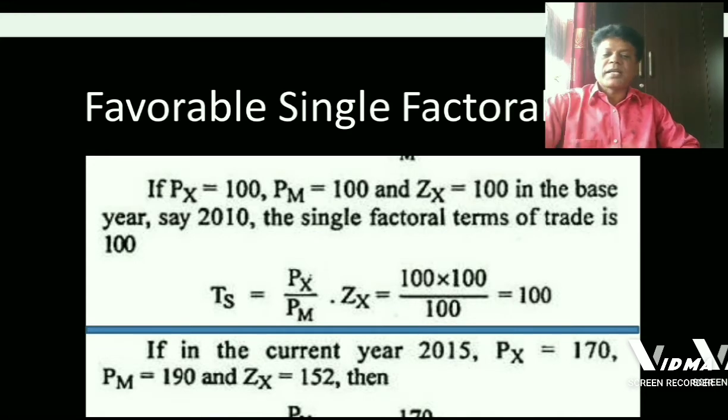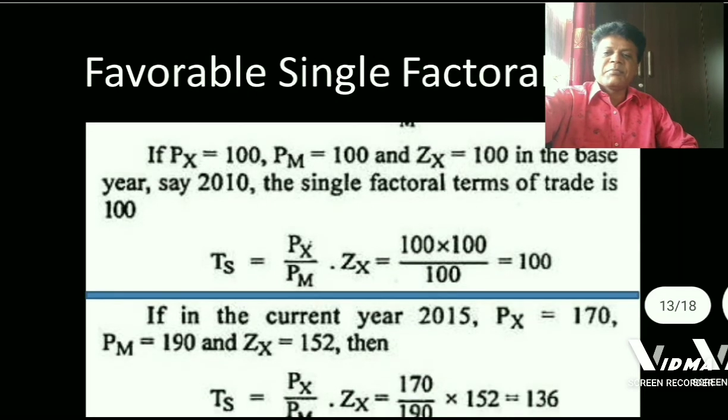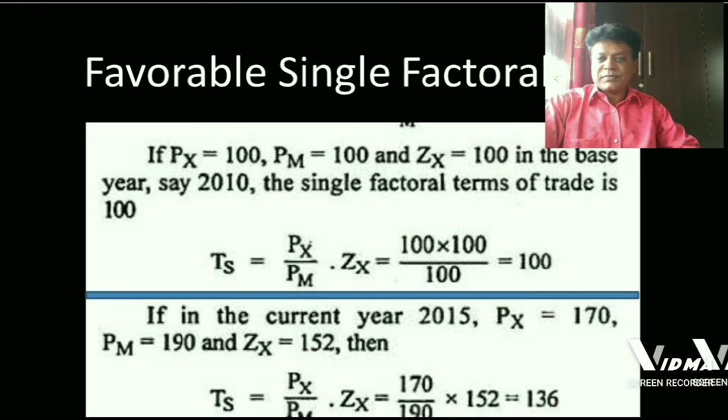And the example goes like this. Look at the screen. If Px is equal to 100 and Pm is equal to 100 and Zx is equal to 100 in the base year, say that is 2010, the single factorial terms of trade is 100 in this example. It can be calculated like this.